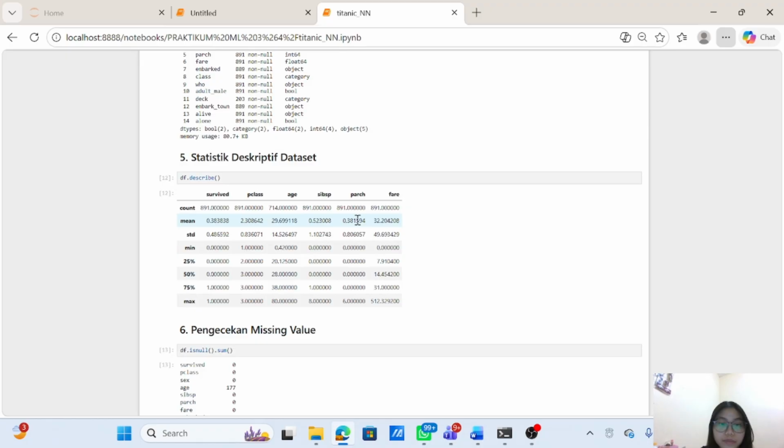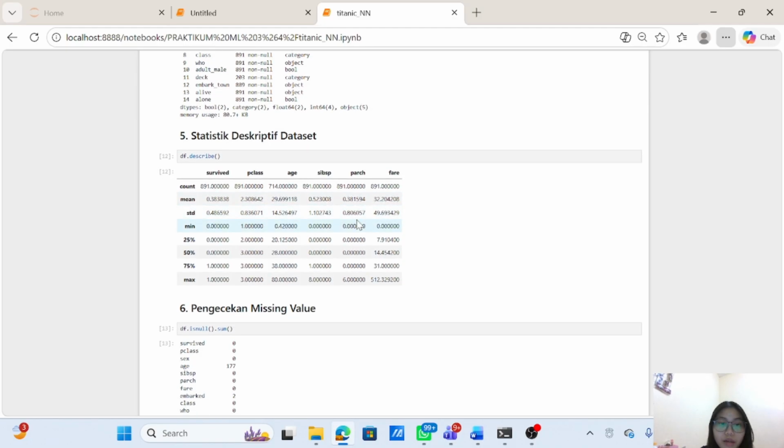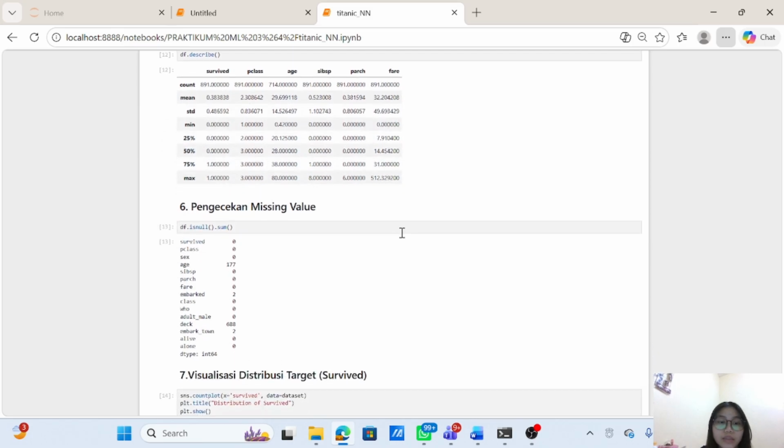The next step is descriptive statistics. I displayed the descriptive statistics using describe. This provides information such as the mean, minimum value, maximum value, and standard deviation of the numerical features. The next step is to check missing values. After that, I checked for missing values. Missing values need to be handled before training the model because they can affect prediction performance.